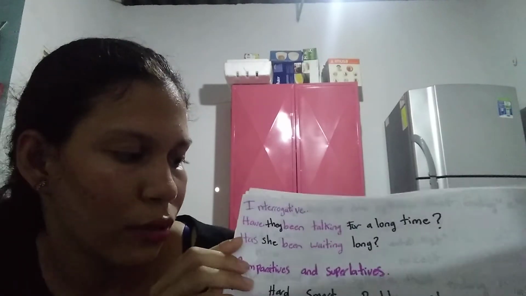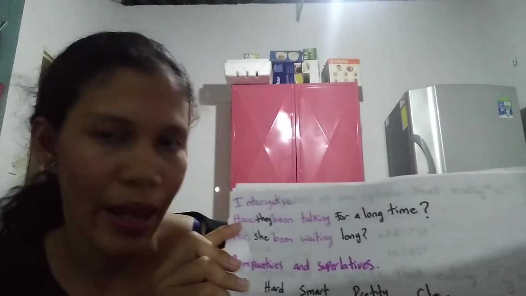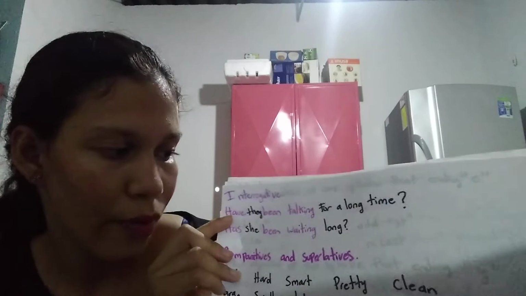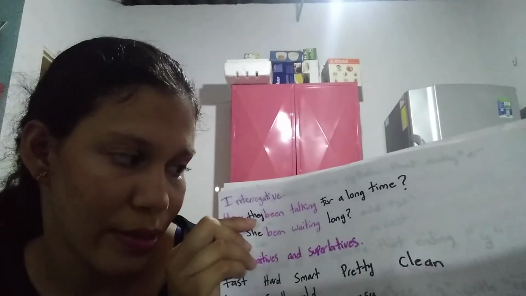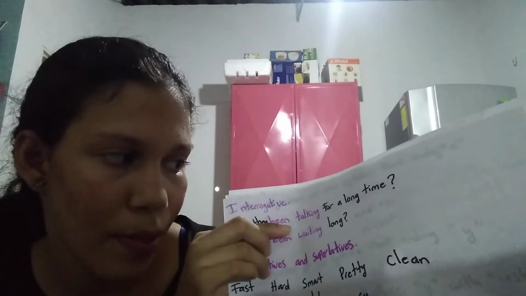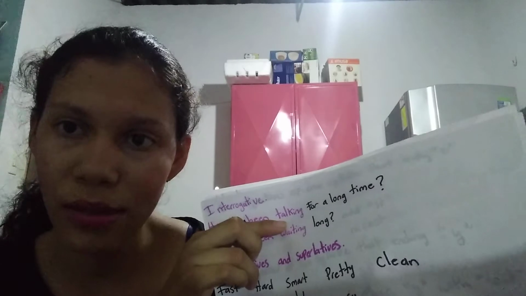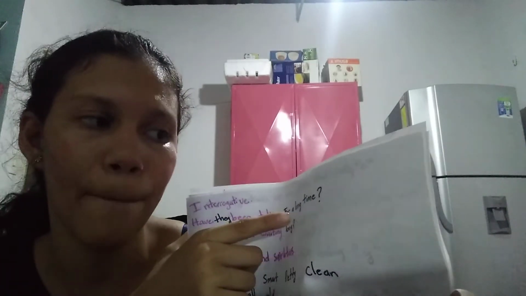The structure is the auxiliary verb have, plus subject, plus been, plus the verb with ing, plus the complement and the question mark.